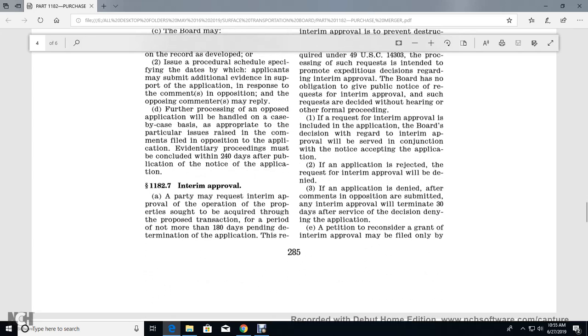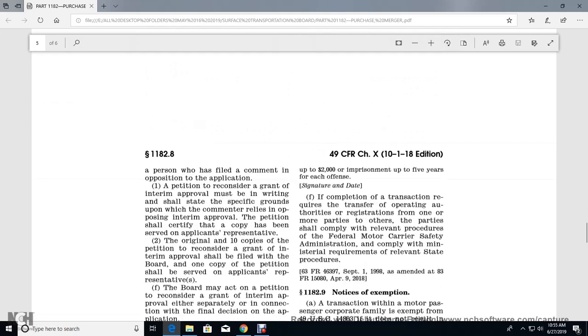If the application is denied, comments supporting or opposing the interim approval will terminate 30 days after the service of the decision denying the application. A petition for reconsideration of the grant of interim approval may be filed only by a person who filed a comment opposing the application.